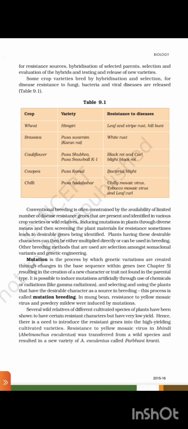Several wild relatives of different cultivated species of plants have been shown to have certain resistance characters but have very low yield. Hence, there is a need to introduce the resistance genes into the high-yielding cultivated varieties. Resistance to yellow mosaic virus in bhindi, Abelmoschus esculentus, was transferred from a wild species, resulting in a new variety of A. esculentus called Parbhani Kranti.